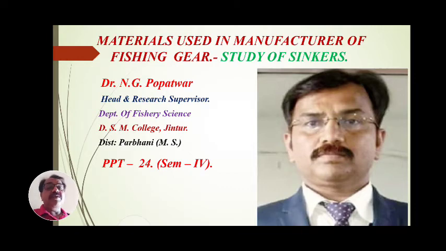During the last period we studied floats, the different types of floats used for the manufacturing of fishing gears. These are floats made of low density materials, floats made of high density materials, and special types of floats.